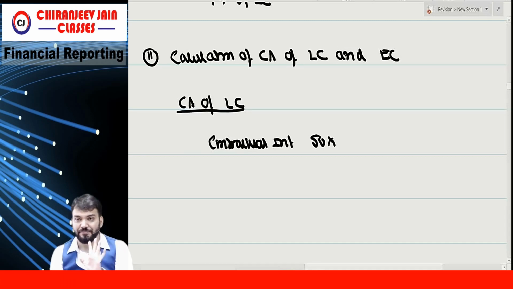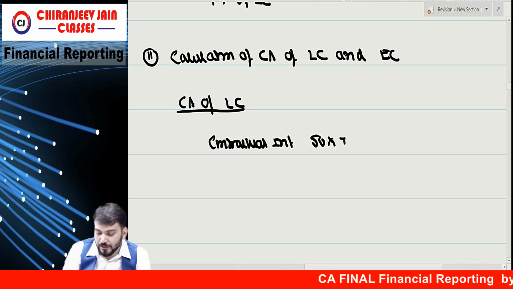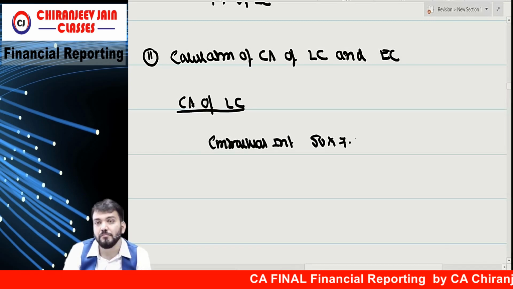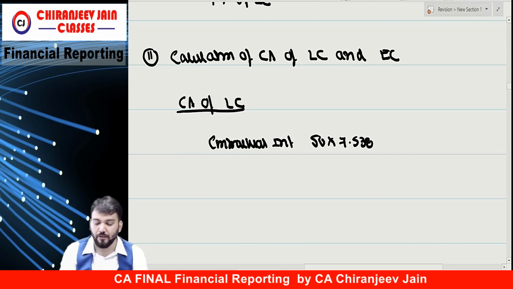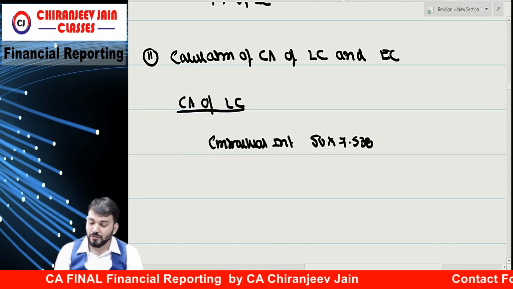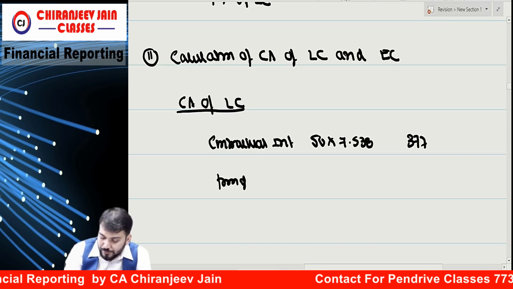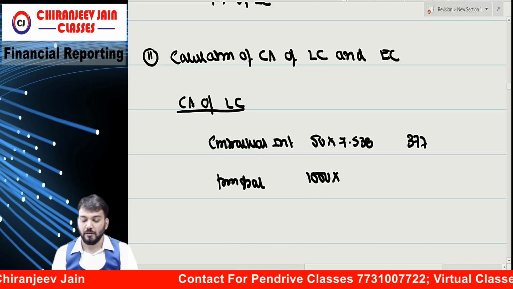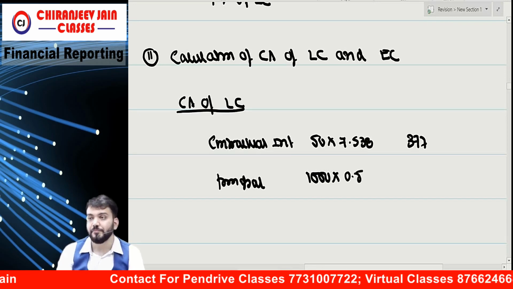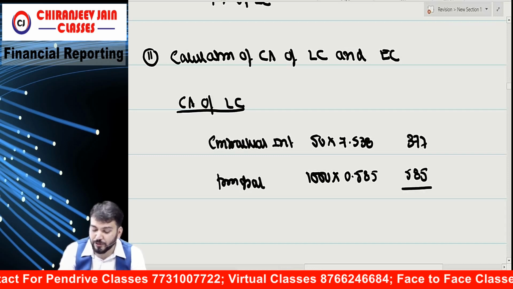But for how many years? 10 half years. So can you give me how much? 7.538. How much? 377. And the principal amount will be 1000 into what? 0.585. So that becomes 585.